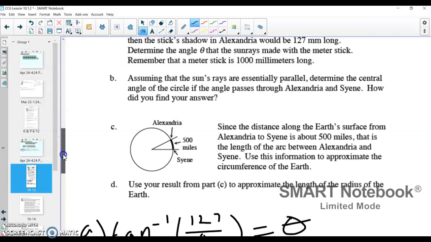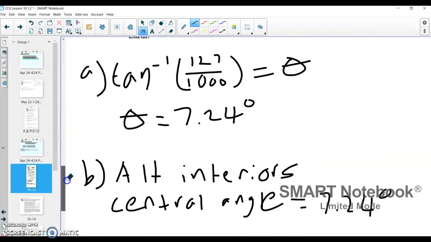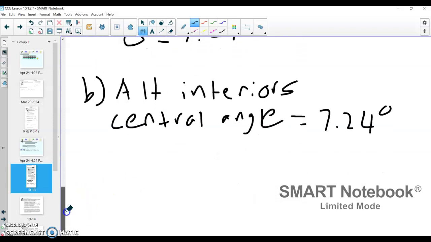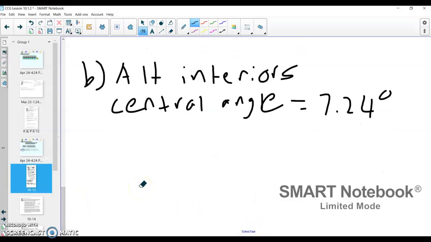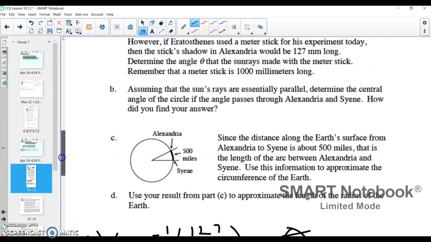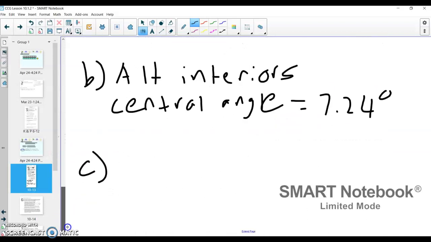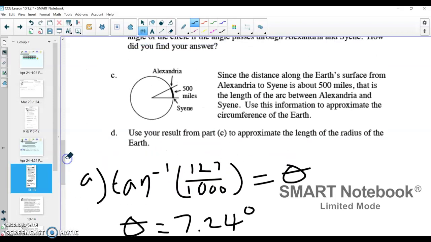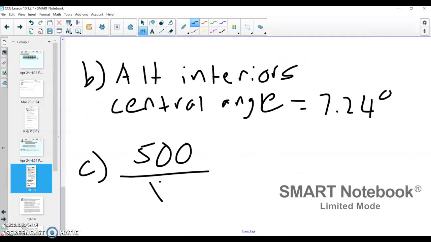Since the distance along the Earth's surface from Alexandria to Syene is about 500 miles, that arc length right there is 500 miles. Use this information to approximate the circumference of the Earth. Here we're going to use two equal proportions. We're going to have 500 miles over the total circumference of the Earth, but we don't know the entire circumference, so we just call it x.